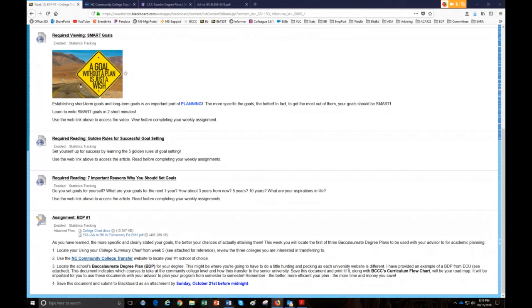This, along with the curriculum flow chart that you located back in week 7, I believe it was. These two documents, the baccalaureate degree plan and your curriculum flow chart, are going to be so important. They're going to actually be your roadmap for success. So you'll use these documents with your advisor to help you plan your program from semester to semester. And remember, the better, more efficient your plan, the more time and the more money that you save, which is always good. So let me show you how to locate the baccalaureate degree plan.